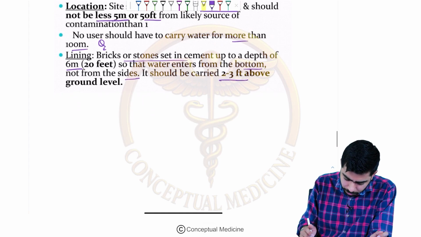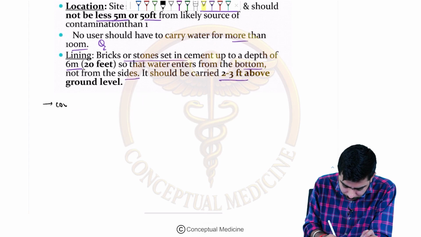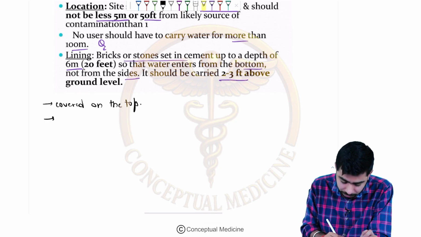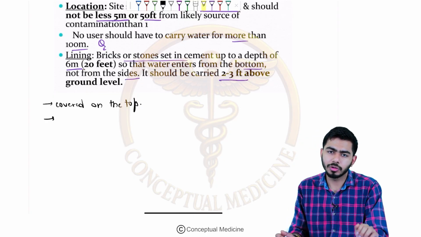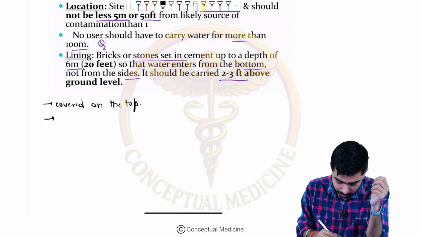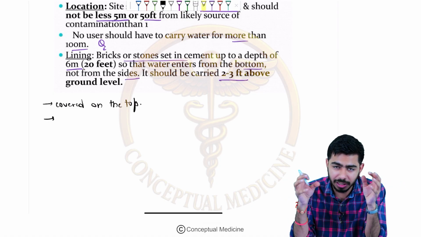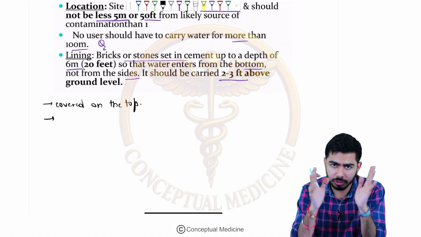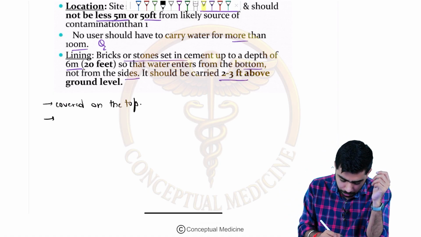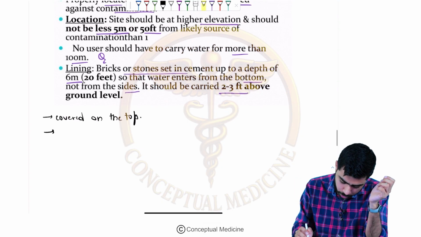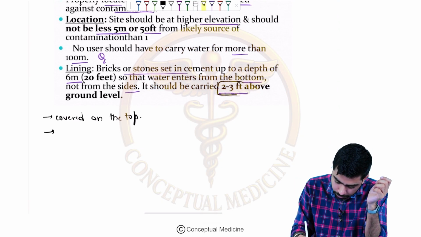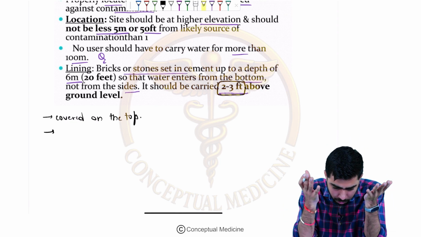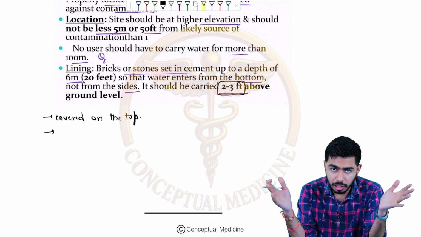Some more points I would like to cover over here, that it should be covered on the top. If you talk about the sanitary well, sometimes I'm calling that as walls, I'm sorry for that, it is a well actually. Then I told you that it could be a kacha well and the Pucca well. Basically, if you talk about a sanitary well, this should be a Pucca well. It should be lined with the bricks and the stones, well cemented. If you talk about the boundary wall, we have already talked about that. It should be 2 to 3 feet above the ground level, and more than that at some places. And cemented ground should be there around the well, right?